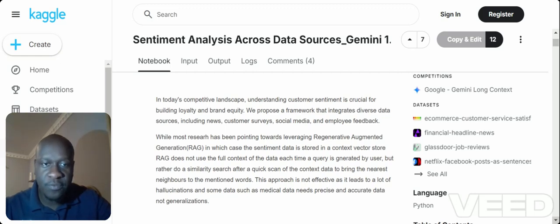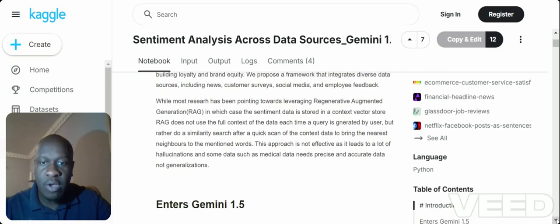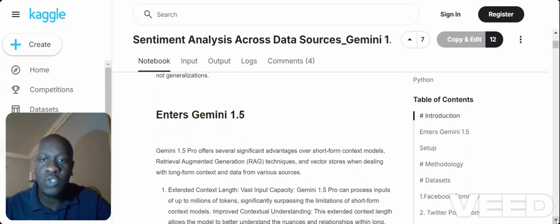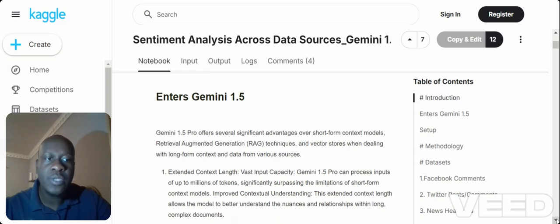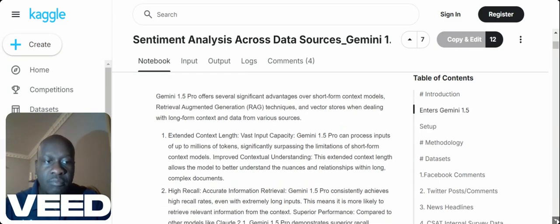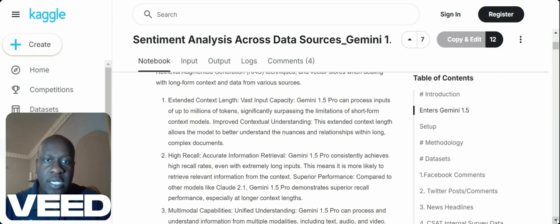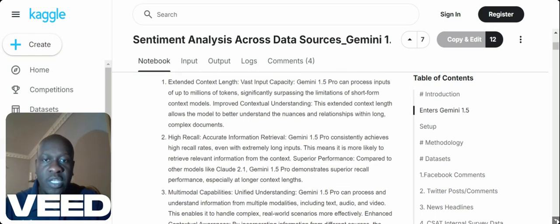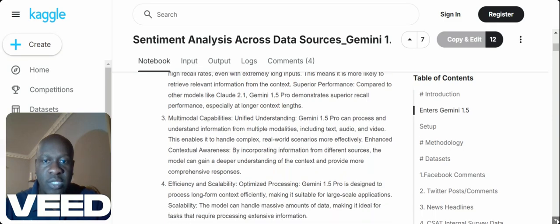This is far different from RAG, which also comes with a lot of hallucinations. But in this case, using the long context of about 2 million tokens that Gemini 1.5 Pro allows, what it means here is that we can use context caching, as well as making sure that the whole story is still continuing as we go.